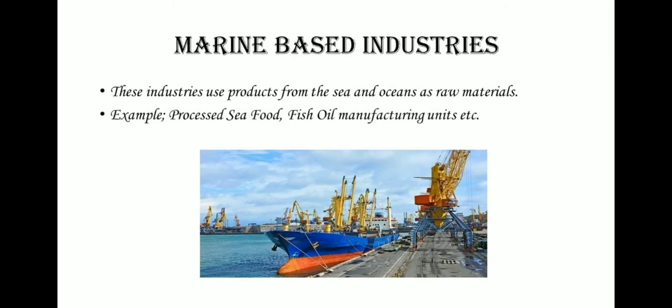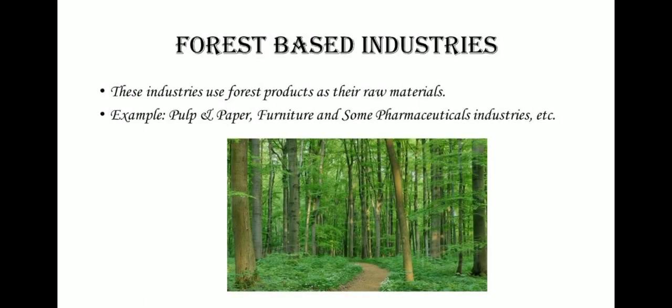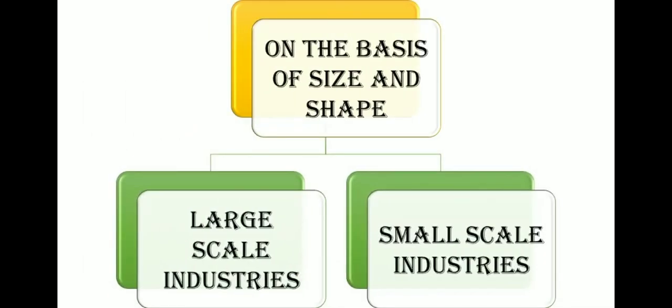Next one is marine-based industries. These industries use products from the sea and oceans as raw materials. For example, processed seafood, fish oil manufacturing units, etc. The last one is forest-based industries. These industries use forest products as their raw materials. For example, pulp and paper, furniture, and some pharmaceutical industries, etc.